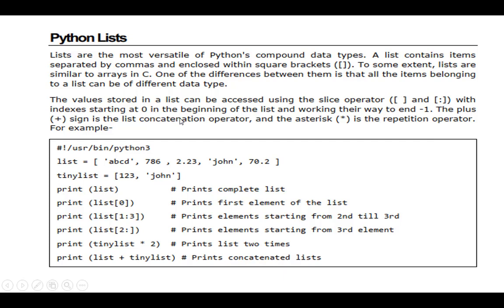So in a list also each and every value starts from 0, with 0 at the beginning of the list and working its way to the end. Whenever I am going to retrieve data in reverse order, we will go from -1. The plus sign in a list is used for concatenation. So let me take all these examples and observe.